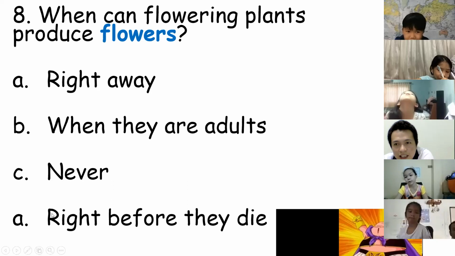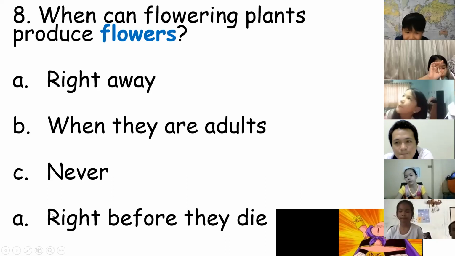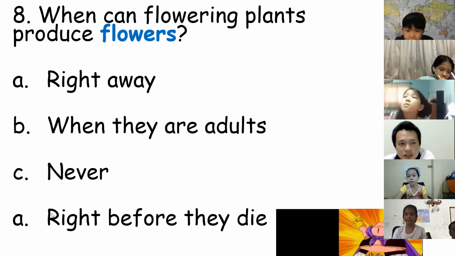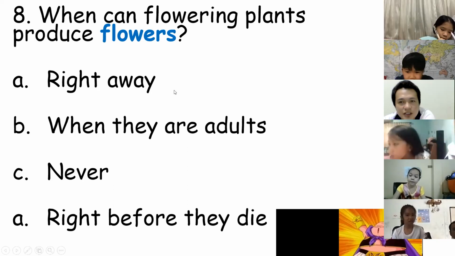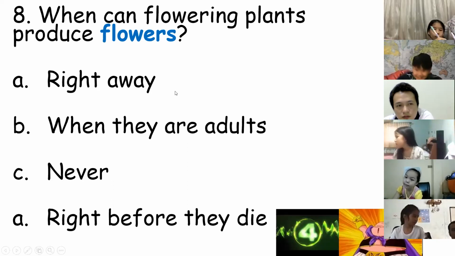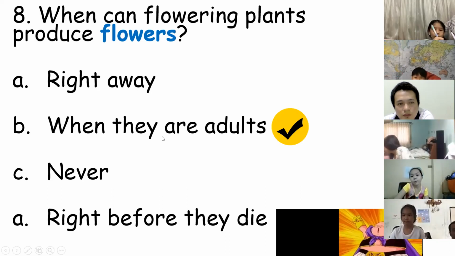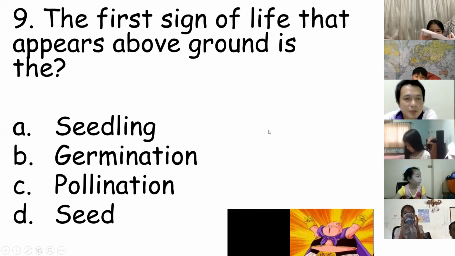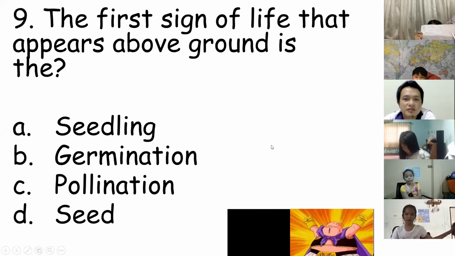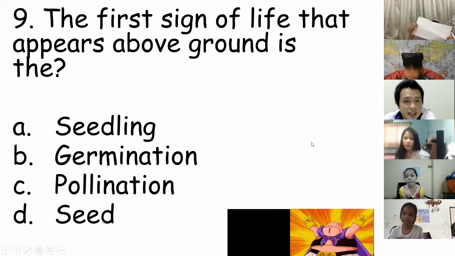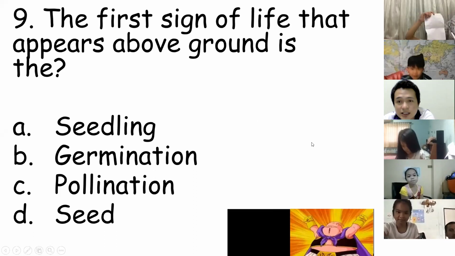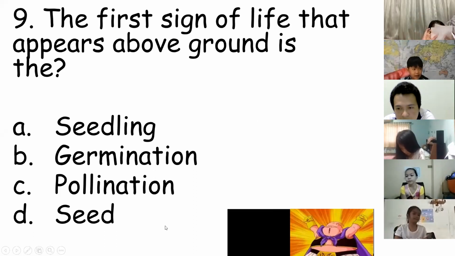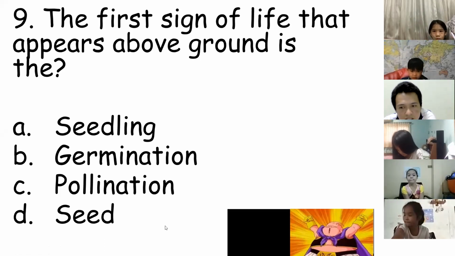Yeah, we have Noah again. Okay, Noah. Letter B. Let's see if your answer is correct, Noah. 5, 4, 3, 2, 1. Okay, the answer is letter B. Next, the first sign of life appears above the ground. A, seedling. B, germination. C, pollination. And letter D, seeds.